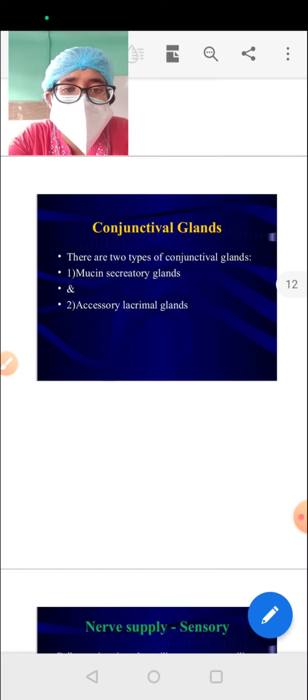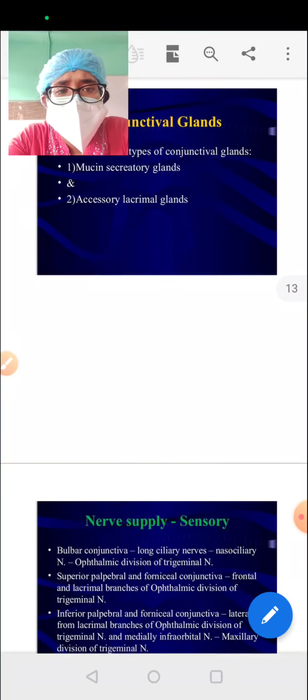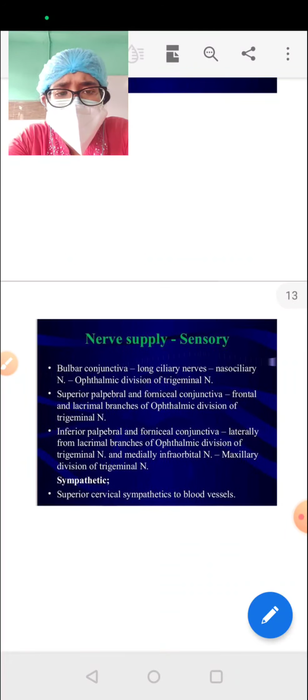Mucin secretory glands are the goblet cells and the glands of Manz and so on. Accessory glands are the glands of Wolfring and the glands of Krause. You have it in the pictures in the book.